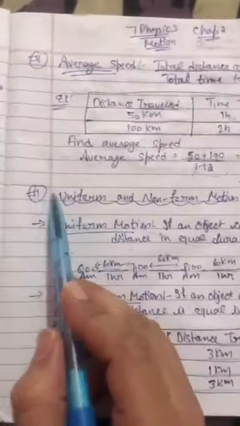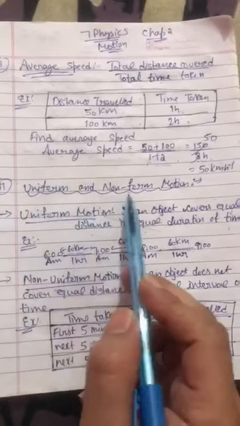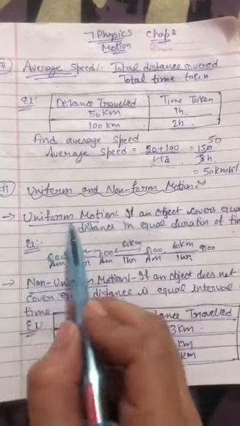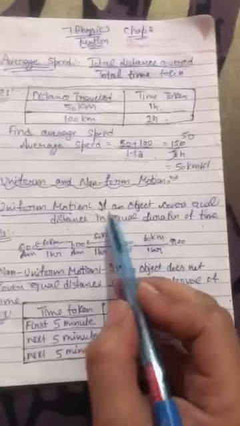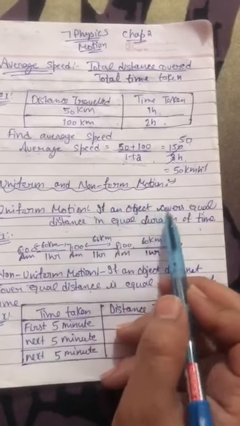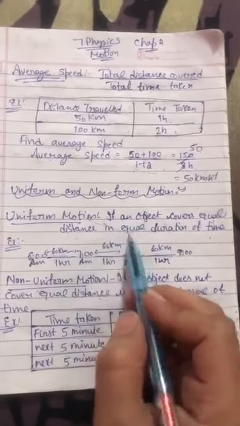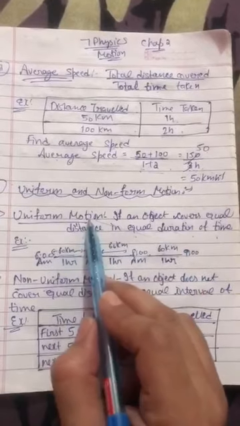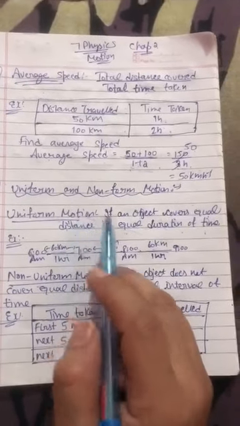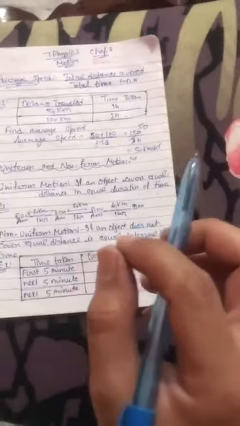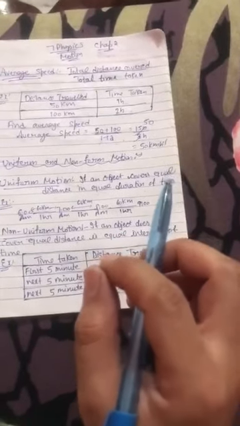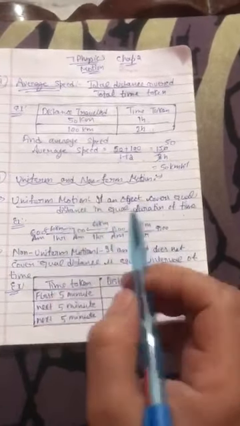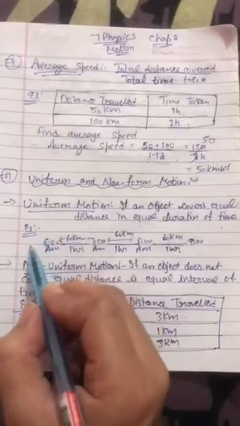Okay, our next topic is uniform and non-uniform motion. Uniform motion: if an object covers equal distance in equal duration of time, that is called uniform motion. For example, if a person covers equal distance in equal time intervals, that is called uniform motion. I will give you an example, then you will clearly understand.